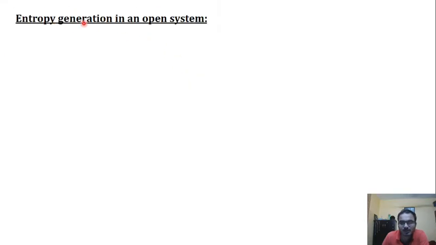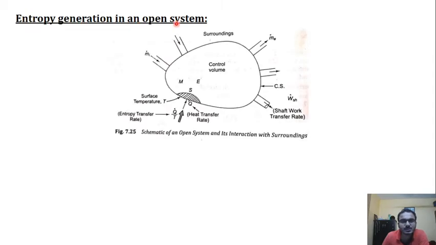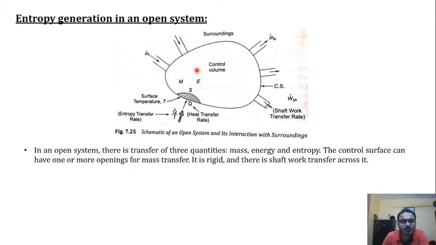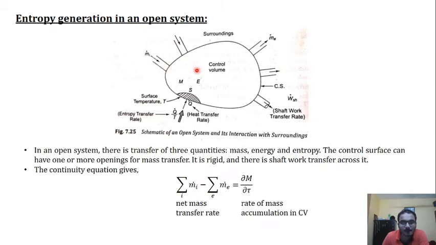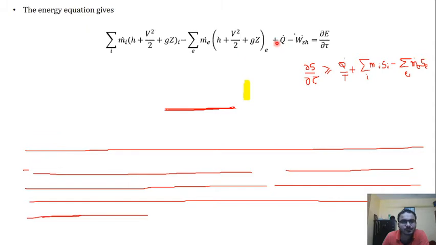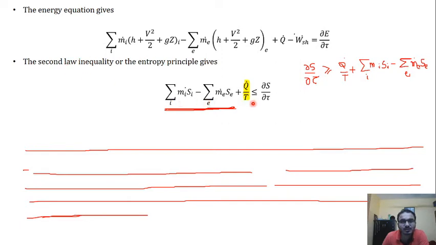Then the next topic was entropy generation in open system. So we have now taken open system in which mass can enter as well as leave the control volume. This is the energy equation that we have written. By second law, we can write this. Here we need to separately count the entropy associated with the mass entering and leaving the control volume. That's why these first two terms are present.